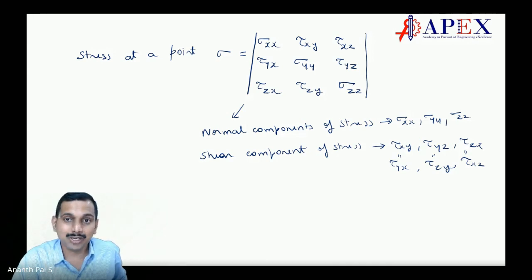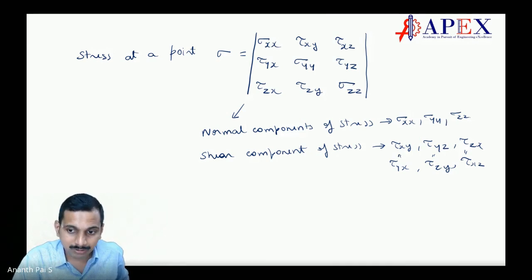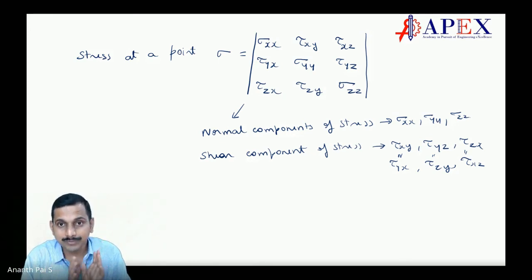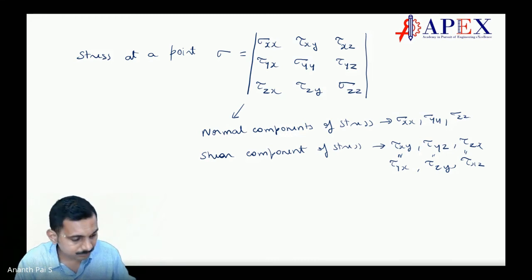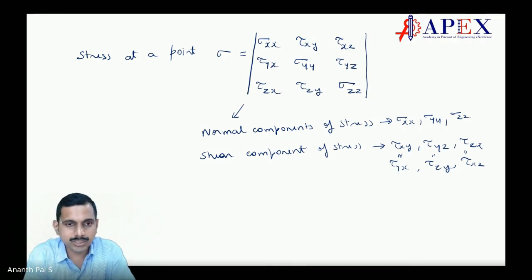Very important, when the forces are in equilibrium, what is meant by equilibrium? Equilibrium means there is no motion, correct? Am I right? Equilibrium of forces means there is no motion, yes or no? No, that answer is wrong.